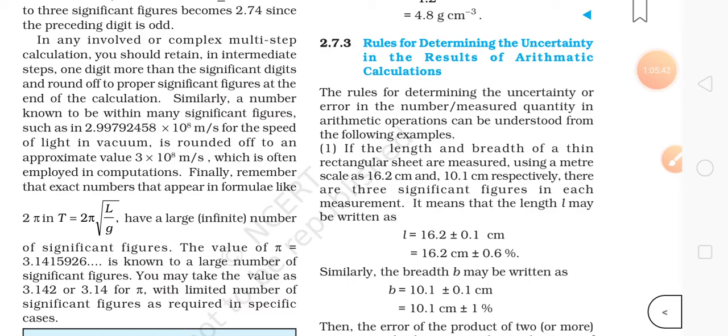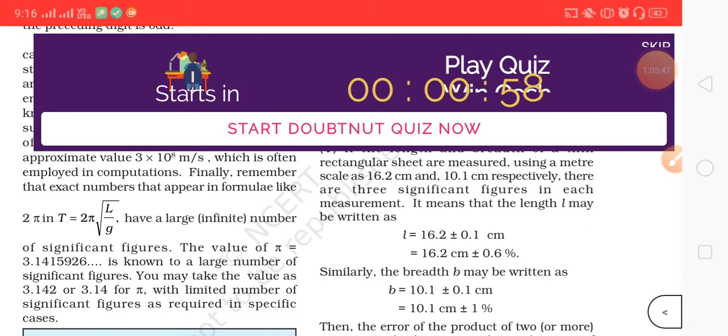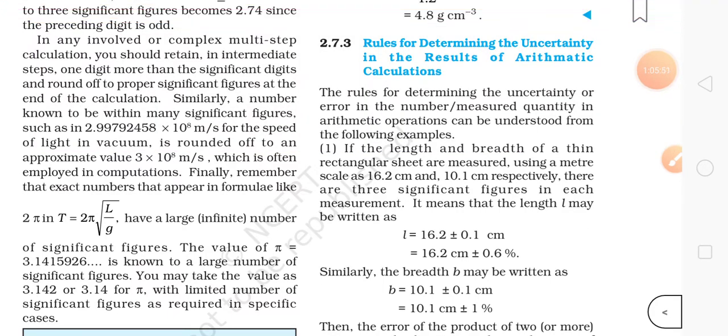If the length and the breadth of a thin rectangular sheet are measured using a meter scale as 16.2 centimeter and 10.1 centimeter respectively, there are three significant figures in each measurement.